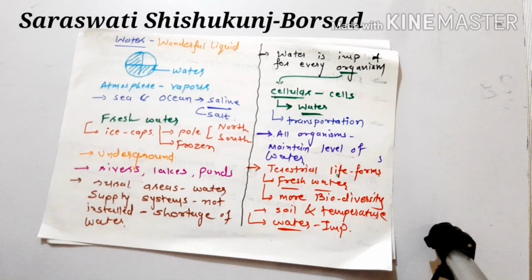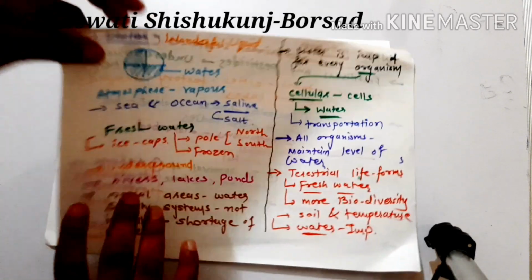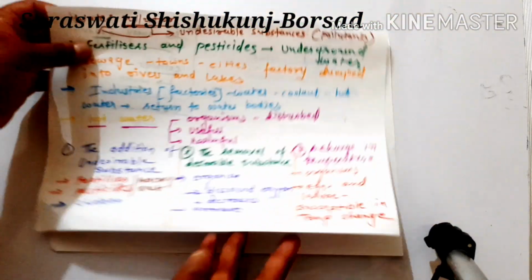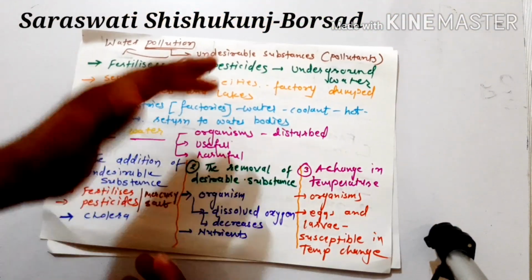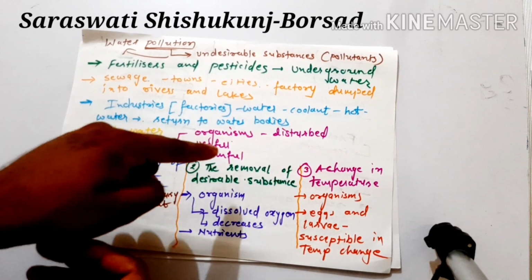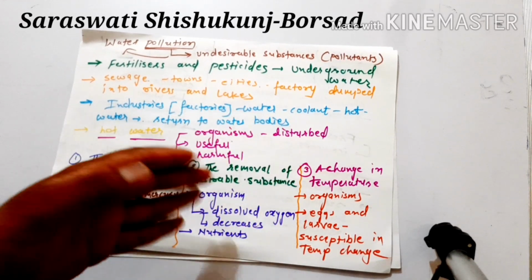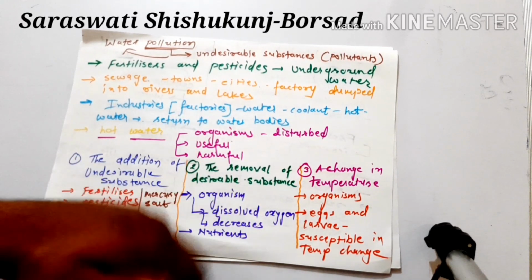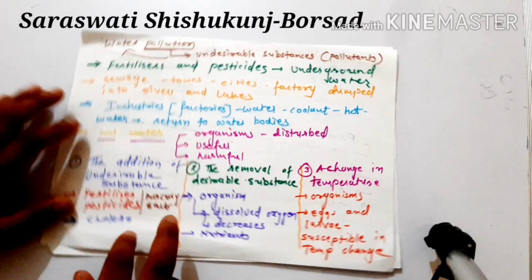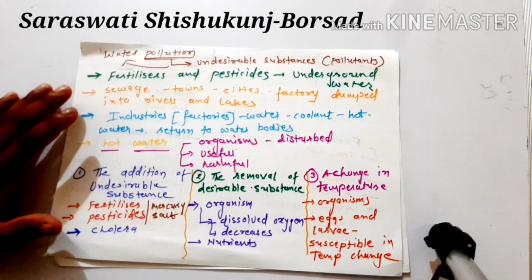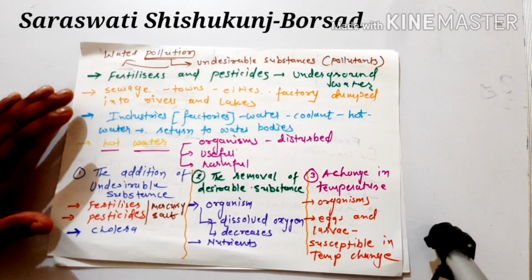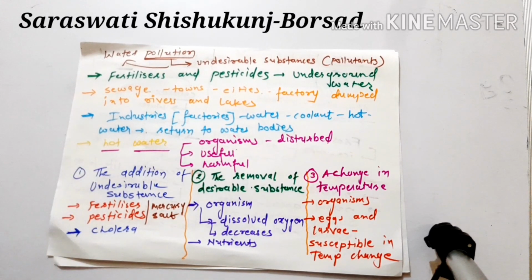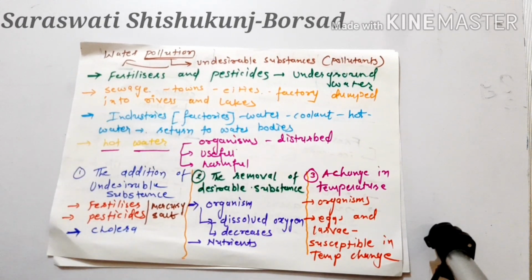Soil, temperature, water, these all are very important. What is called water pollution: undesirable substances are added, or there is a removal of desirable substances, or there is a change in temperature, so it will create water pollution. Okay, so we have discussed what is called water pollution and how water is important to us.